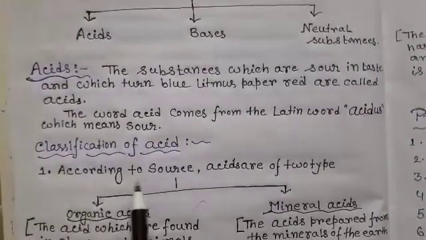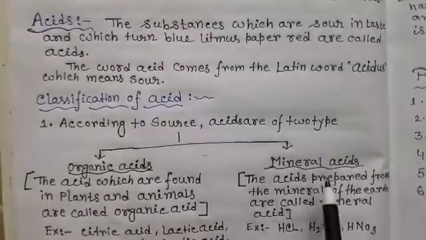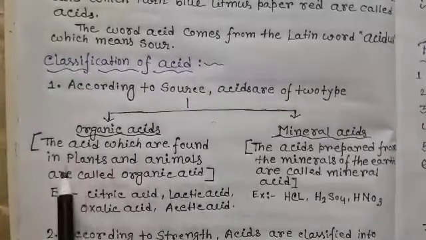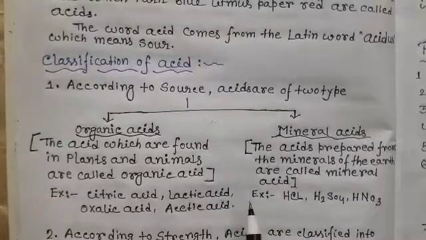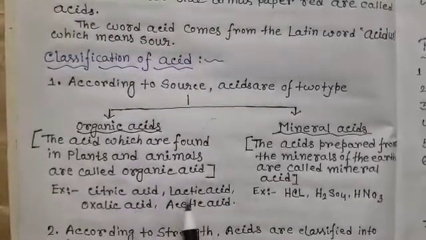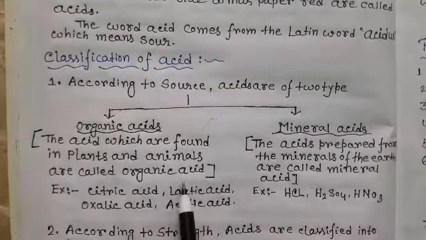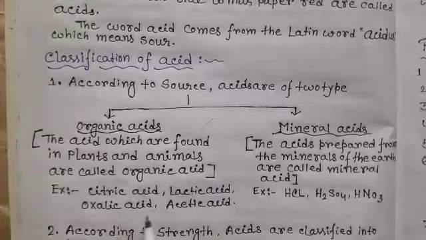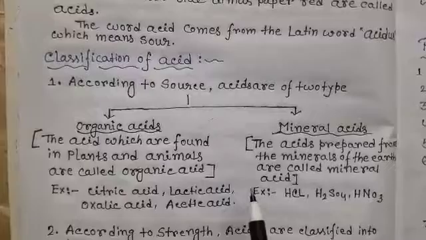At first, according to source, acids are of two types: organic acid and mineral acid. What is the organic acid? The acids which are found in plants and animals are called organic acids. Examples of organic acids are citric acid, lactic acid, oxalic acid, acetic acid, etc. Citric acid is found in citrus fruits like lemon, lactic acid is found in curds, oxalic acid is found in tomatoes, and acetic acid is found in vinegar.